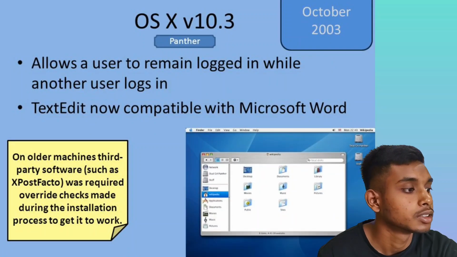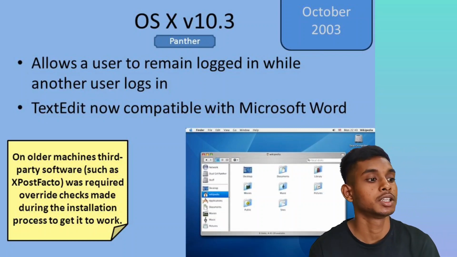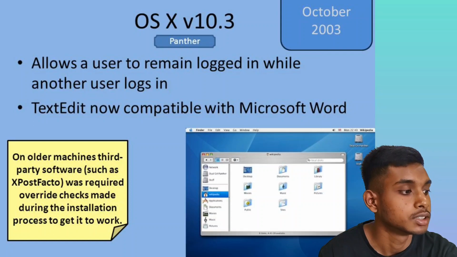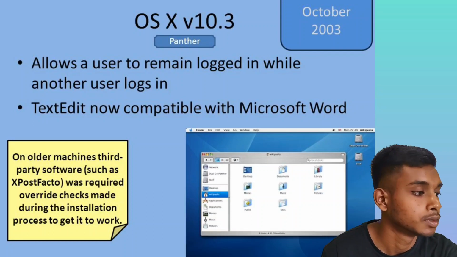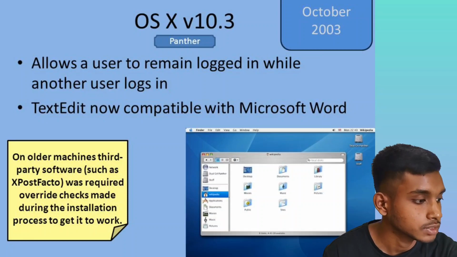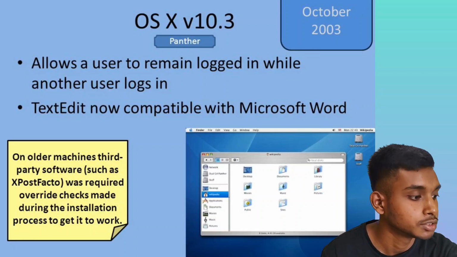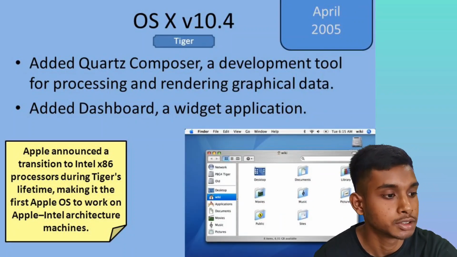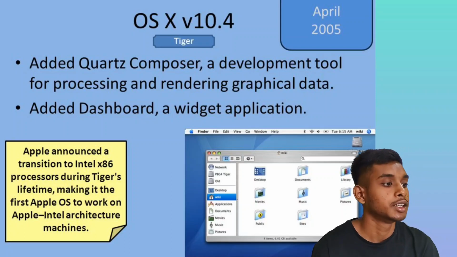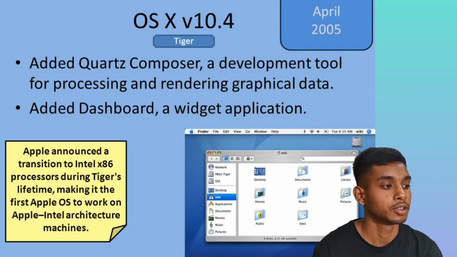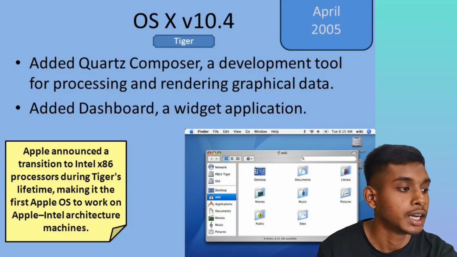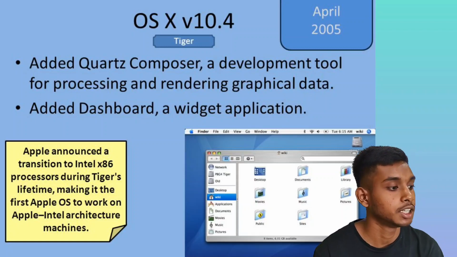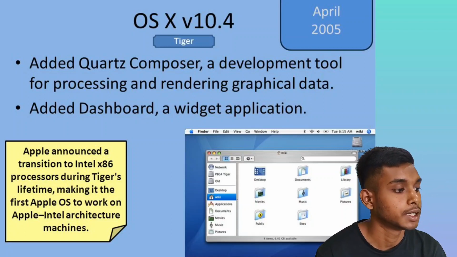5 installations. OS X version 10.3, October 2003, Panther, allowed a user to remain logged in while another user logs in. TextEdit became compatible with Microsoft Word. Checks were made during the installation process. OS X version 10.4, April 2004, that is Tiger, added Quartz Composer, a development tool for processing and rendering graphical data, and added Dashboard, a widget application. Apple announced a transition to Intel's x86 processor during Tiger's lifetime.